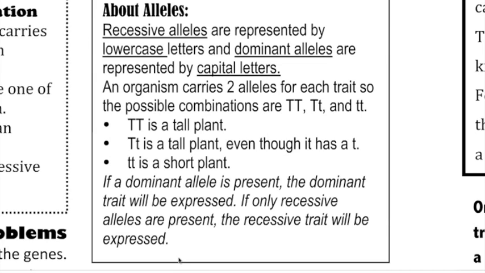So if a dominant allele is present, in this example, if there's a capital T present, then the dominant trait will be expressed, which was tallness. If only recessive alleles are present, like in the little t example, then the recessive trait will be expressed, which in this example was shortness.